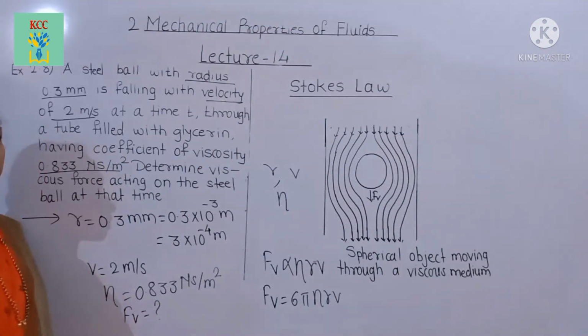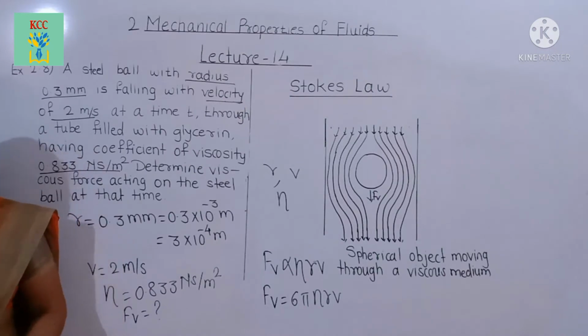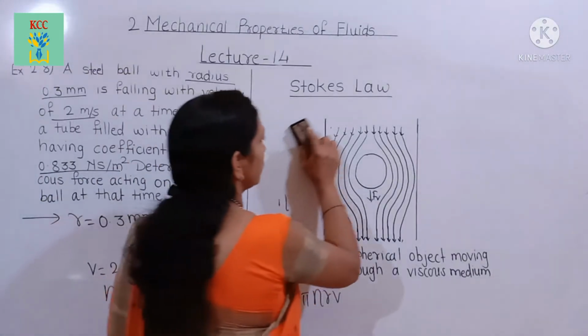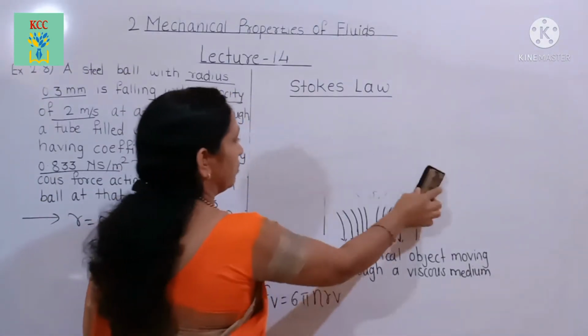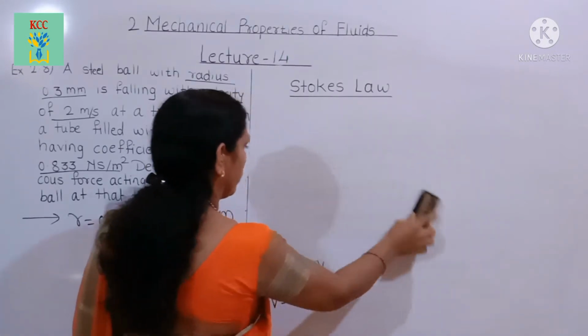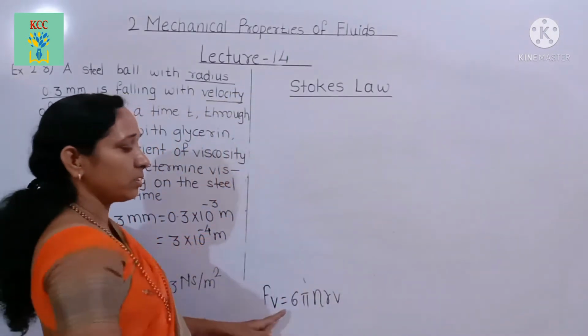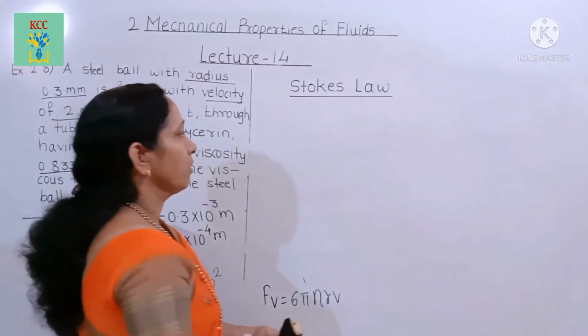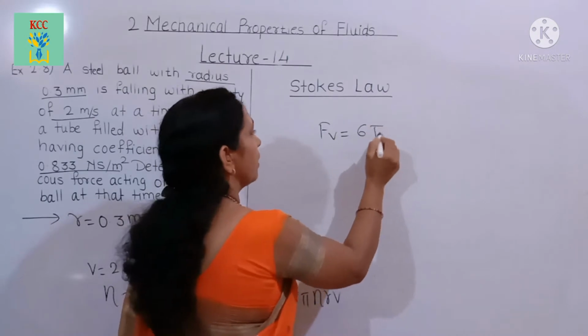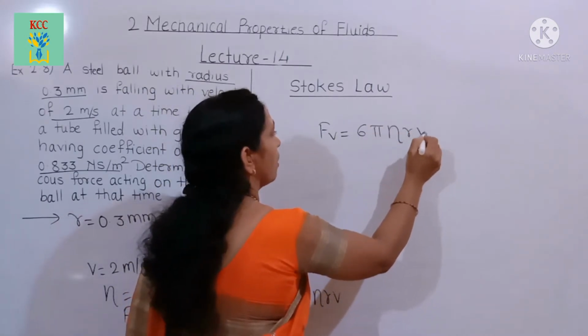Fv equals what? Using the formula of viscous force given by the Stokes law, Fv equals 6 pi eta r v. We can write Fv equals 6 pi eta r v.